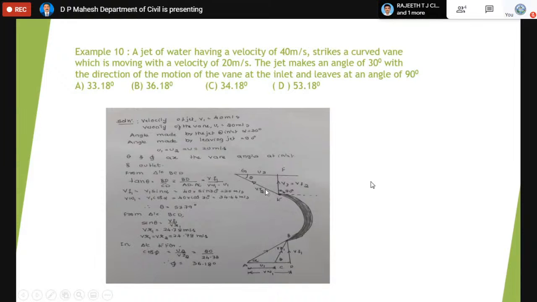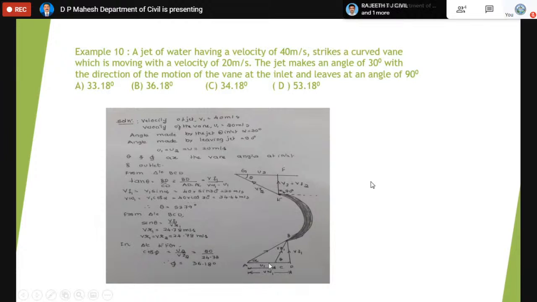After constructing the triangle, there is nothing in the triangle construction if you understand correctly how the jet enters and how the jet leaves. That is the most important thing. If that is written correctly, then automatically you will get the correct values. Now our aim is to find the angle theta which is at the inlet. So how to find theta? You can look at this.